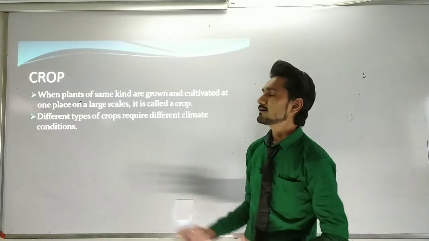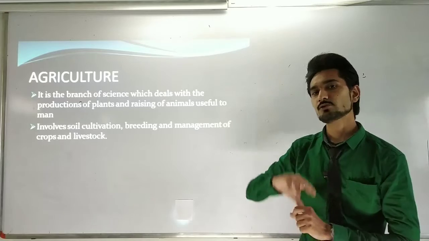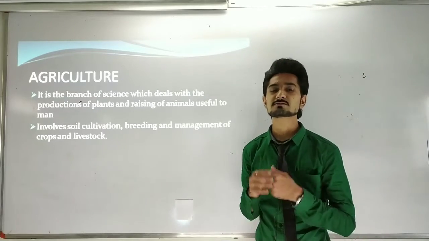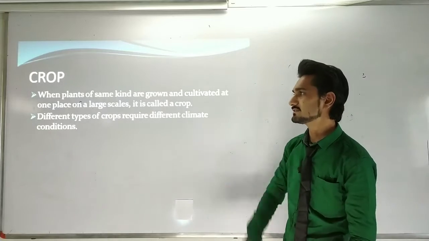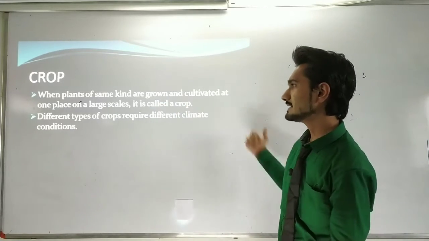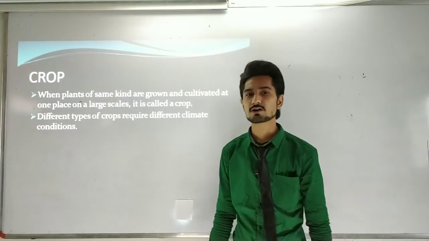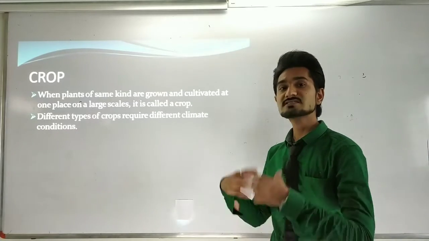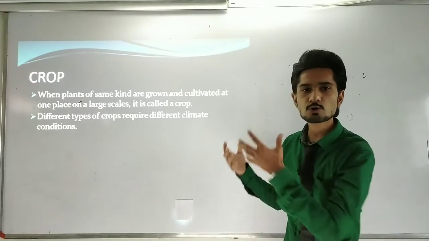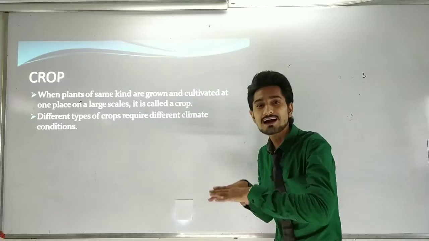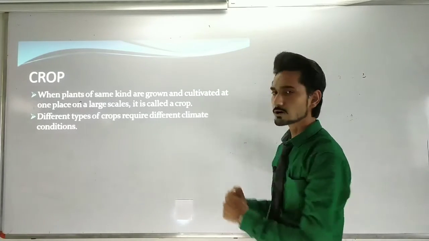Then the crop. First the definition, like the agricultural definition, you have to write the crop definition because it is very important. Okay, the crop definition is here. When plants of the same kind are grown and cultivated at one place on a large scale, it is called a crop. Suppose I am growing root crops like carrot on a large scale on any soil, then it will be called a crop.